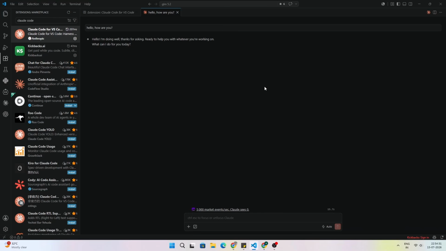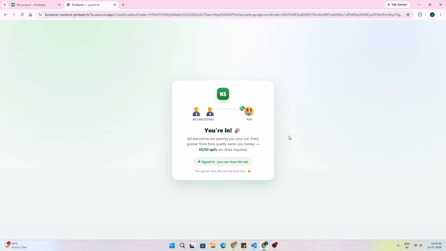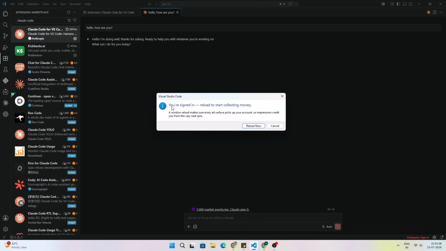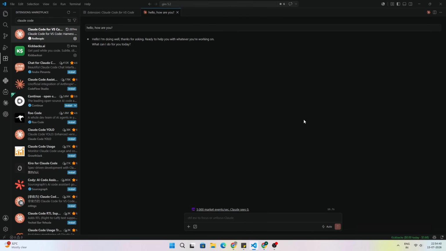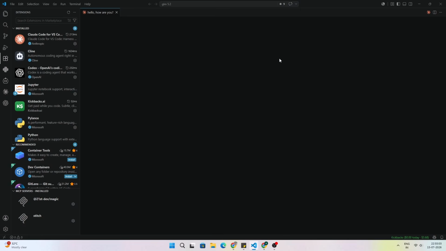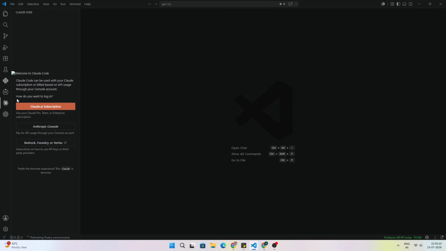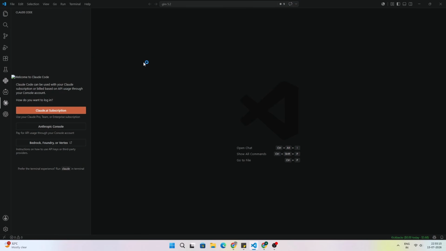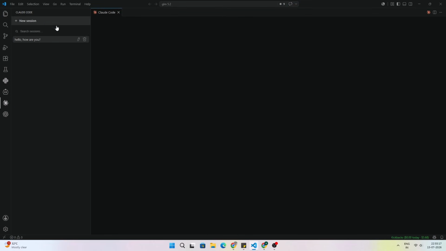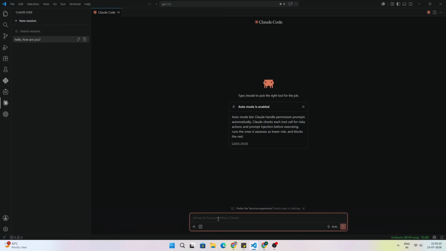Go to VS Code, there will be a pop-up. Okay, it is not coming. Okay, so you are signed in. Reload to start collecting money. We will reload everything. So as you can see that everything is reloaded. Click on the Claude Code option, and just wait a little bit till the extension loads completely. Okay, click new session. Now we will switch model. Okay, we will use hey3.